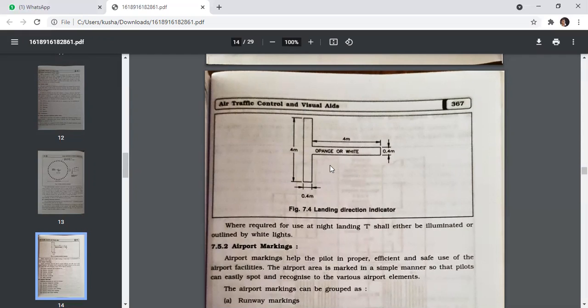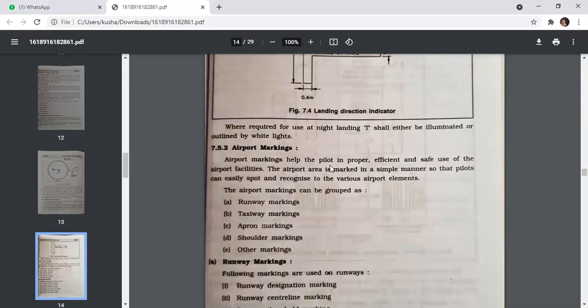Next is airport marking. Airport marking helps the pilot in proper, efficient, and safe use of the airport facility. The airport area is marked in a simple manner so that the pilot can easily spot and recognize the various airport elements. So what types of marking do we have?